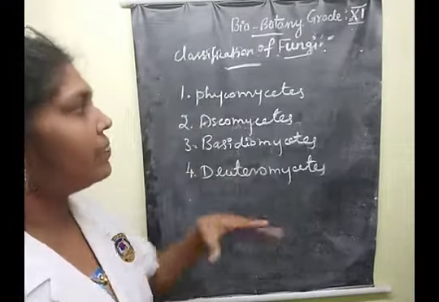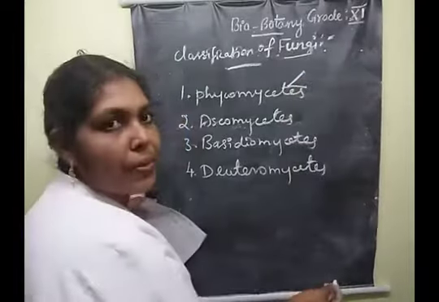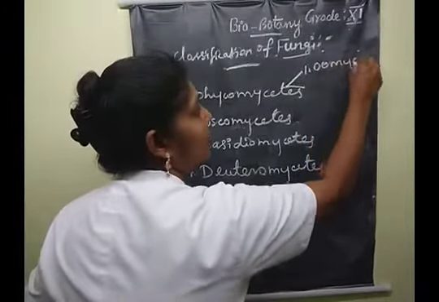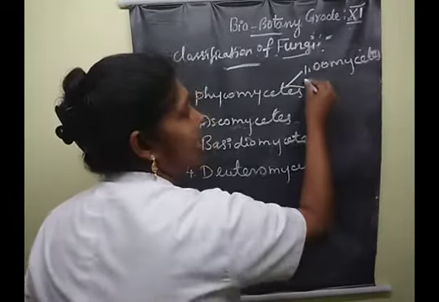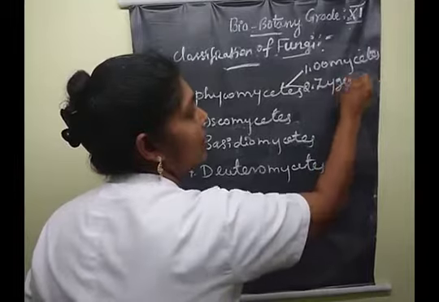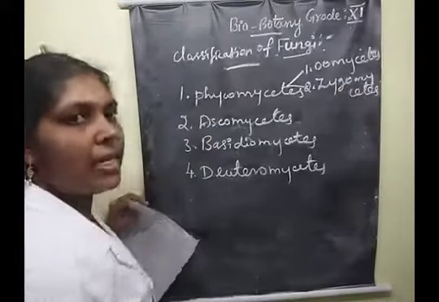Then after that, this Phycomycetes class is divided into 2, children. One is Oomycetes, and another one is Zygomycetes. Understood, children?